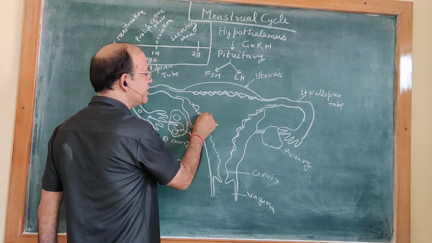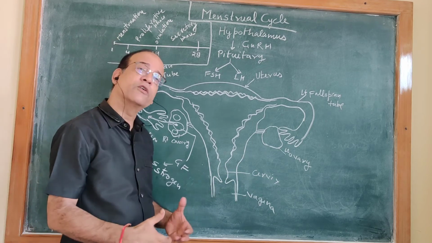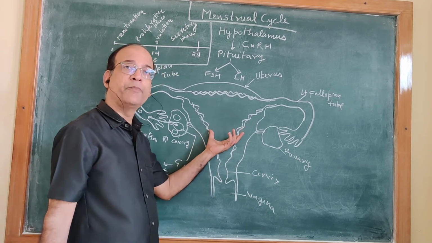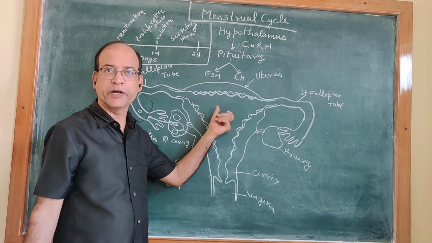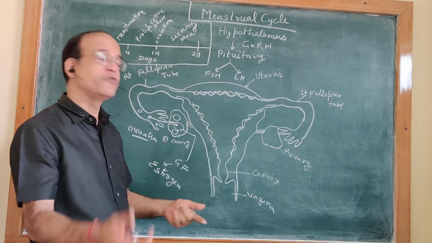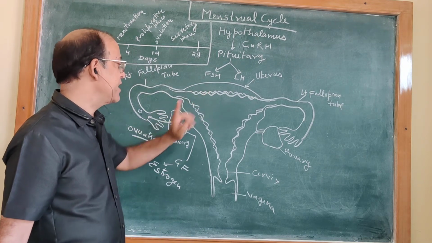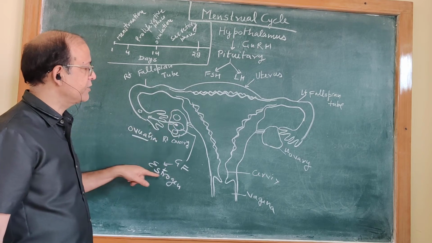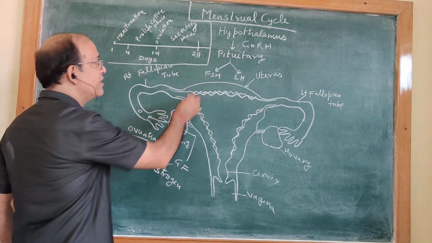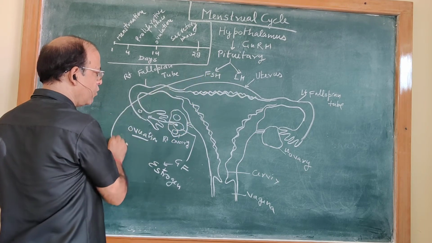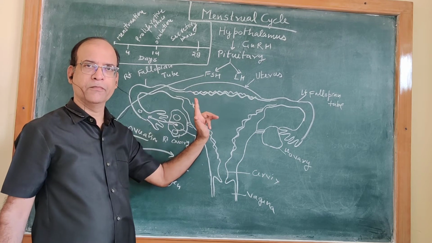The thickness increases. The innermost layer of the uterus, endometrium, grows further. Supply of blood increases. There is starting of secretion of certain liquids, juices, which will help further in the process of pregnancy. And all this process of growth of follicle and secretion of estrogen is under the control of follicle stimulating hormone.